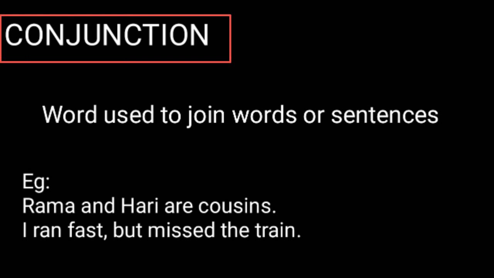In the first case we used and to connect both the words Rama and Hari, but in the second sentence we used the word but to connect the parts I ran fast and missed the train. So what's the conjunction we used in the second sentence? But. So I think you understood what's a conjunction. A conjunction is a word used to join words or sentences. It acts like a junction itself.